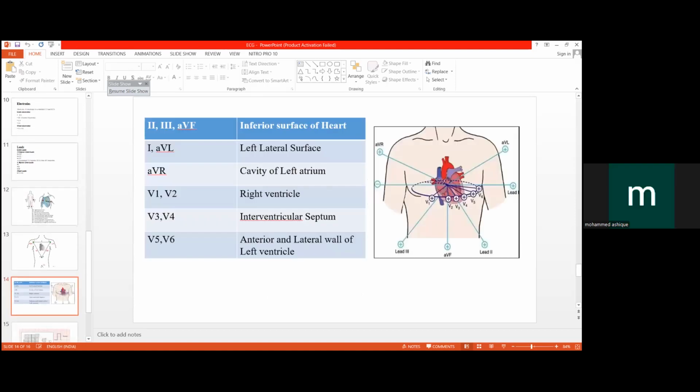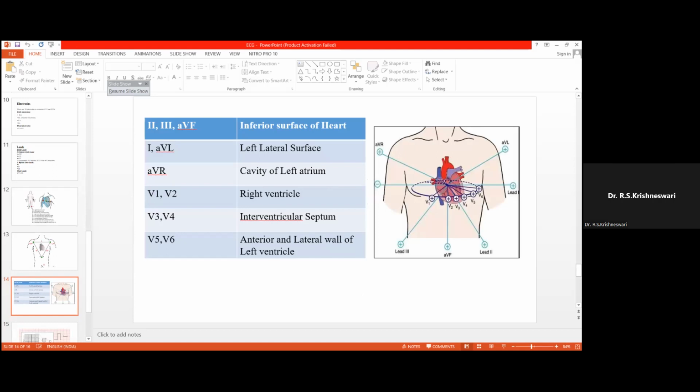This is about which leads are in connection with which part of the heart. So lead AVF, the electrode is in the left foot. Lead 2, the positive pole is downwards, and lead 3, the positive pole is downwards. So what happens?